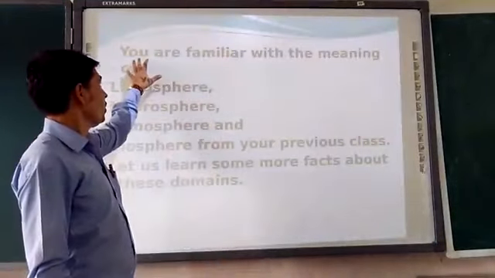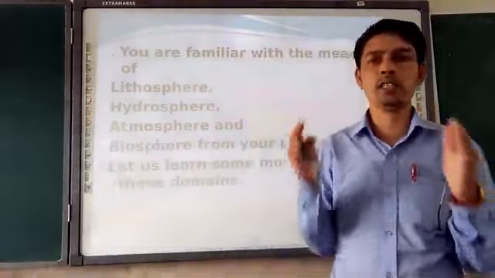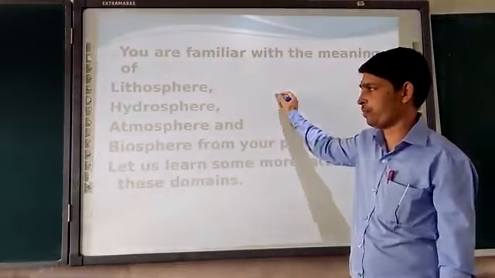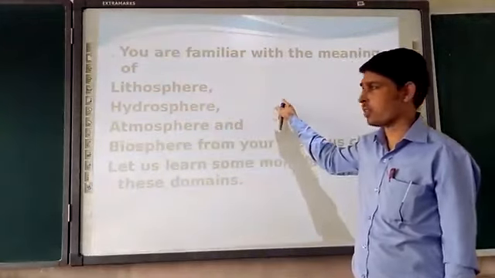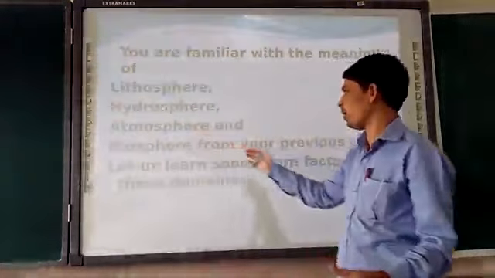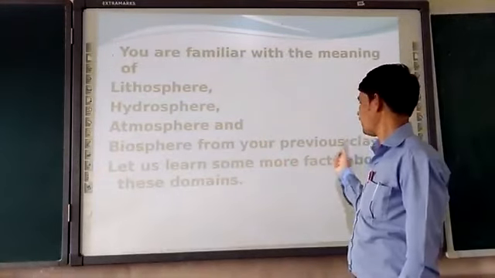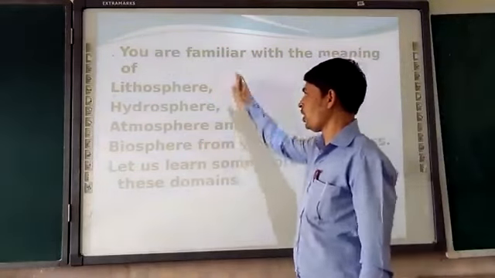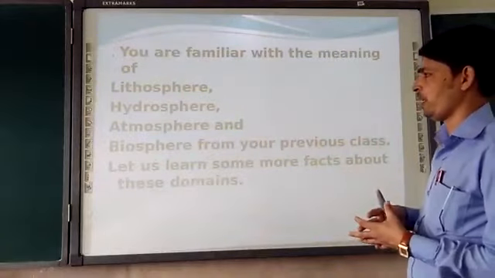Moving further, you are familiar with the meaning of these terms. In our previous classes we saw the meaning of lithosphere, which means land; hydrosphere, which means water; atmosphere, which means air; and biosphere, which means all the living organisms. Let us learn how all these are interconnected and how they relate to the biosphere.